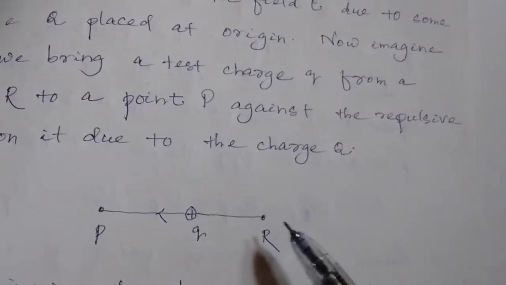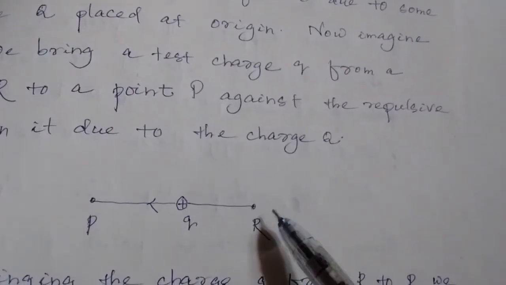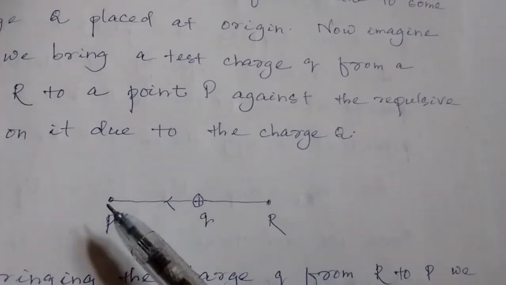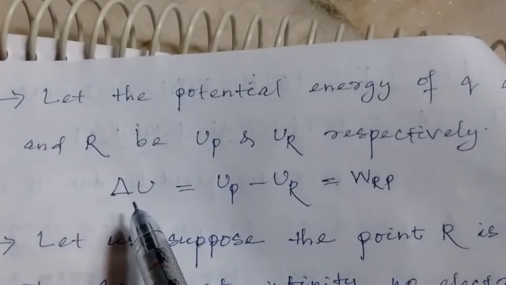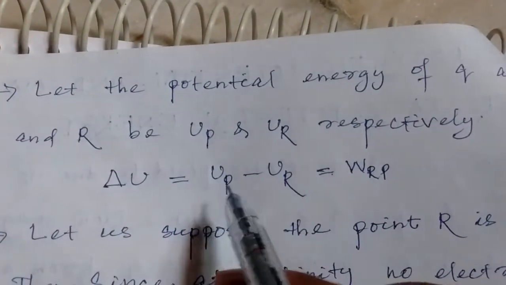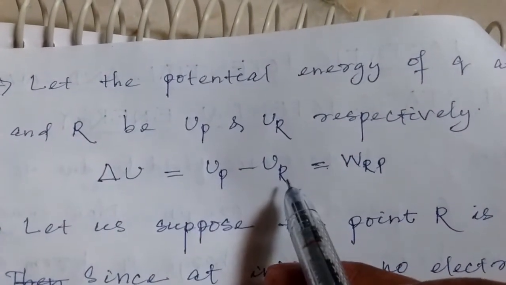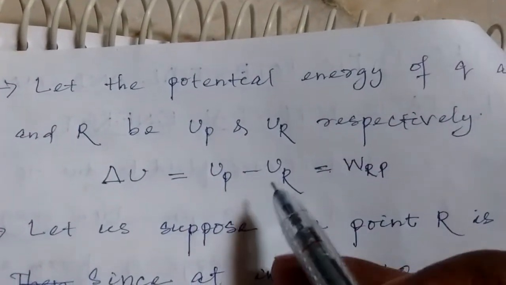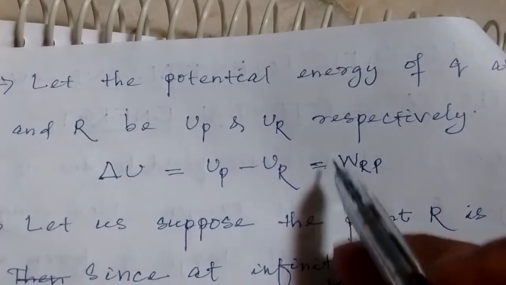Got it? Now, since you know, the change in potential energy is equal to U_P minus U_R, final potential energy minus initial potential energy, and this is nothing but the work done. This is the gain in potential energy and this is the work done.